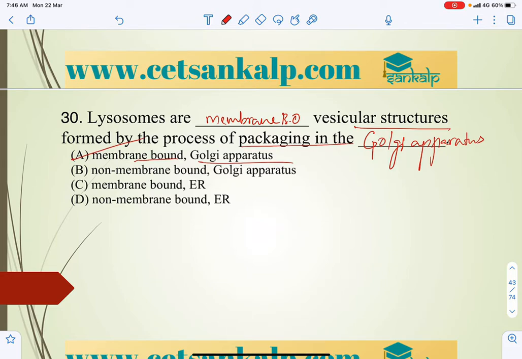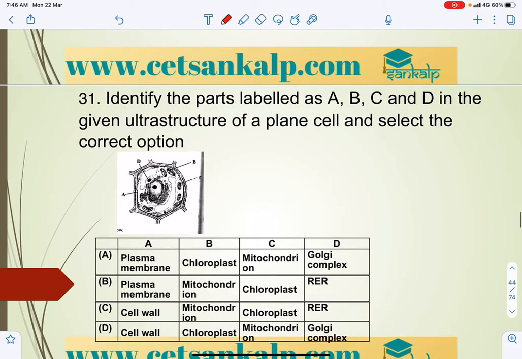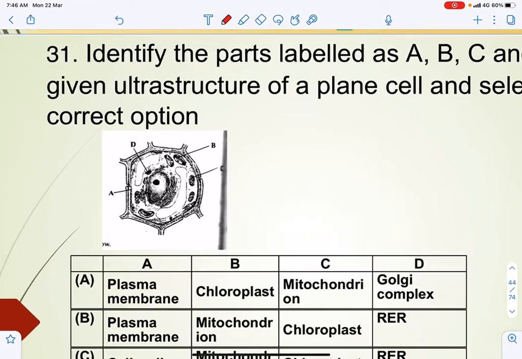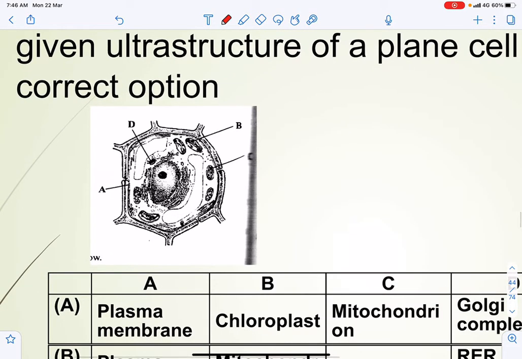So next question we can take: identify the parts labeled as A and B and select the correct answer. So here we can enlarge this, and this is the outer cell wall, and this is a plasma membrane.